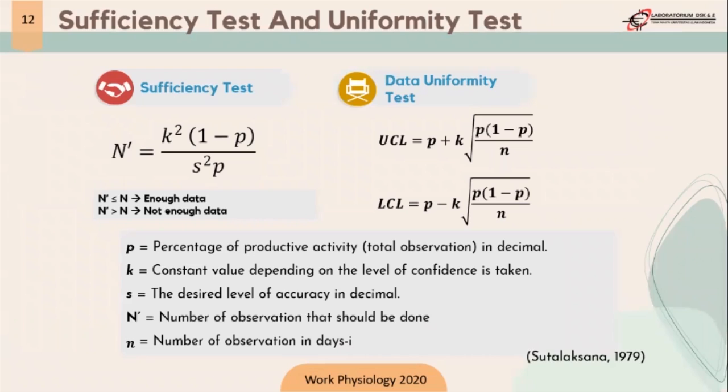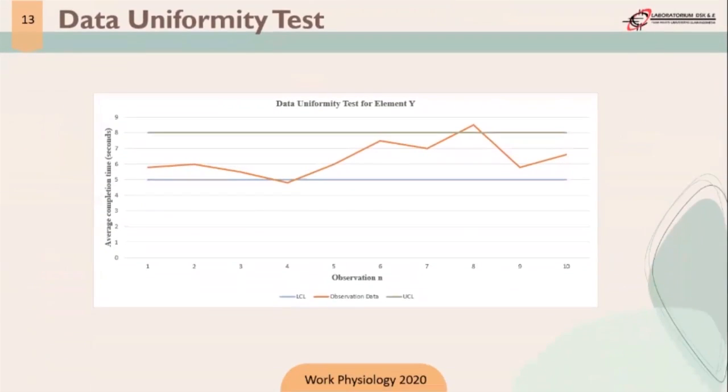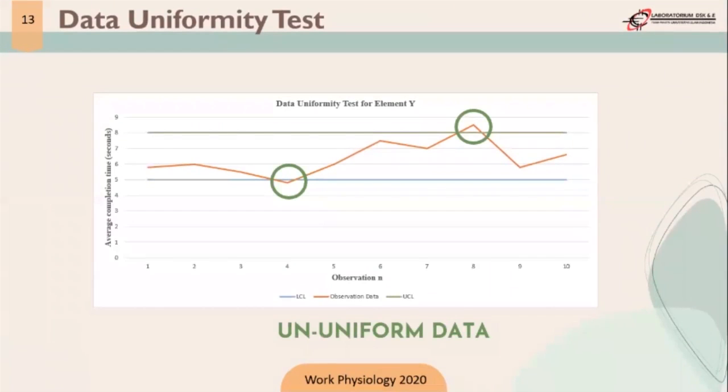This formula is based on Sutalaksana 1979. Next, we want to discuss the data uniformity test. There is a UCL and an LCL. If the data is not within the range of UCL and LCL, it can be said that the data is non-uniform, and we must dispose of the data.